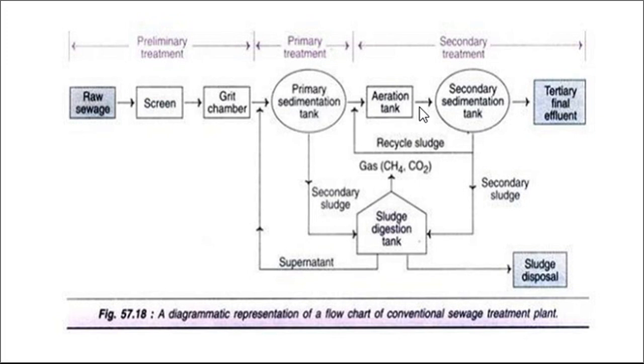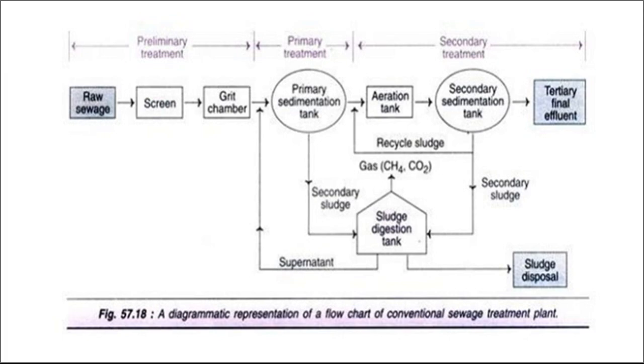Then secondary treatment. In secondary treatment, mainly the BOD load of that wastewater is removed by aerobic treatment or maybe by anaerobic treatment, and if required, the tertiary treatment is given to that particular wastewater. And whatever sludge is settled at the bottom of, say, the primary sedimentation tank and secondary sedimentation tank, it is collected and sent to the sludge digestion tank, and after that, the sludge which is settled or digested in the sludge digestion tank is disposed of properly.